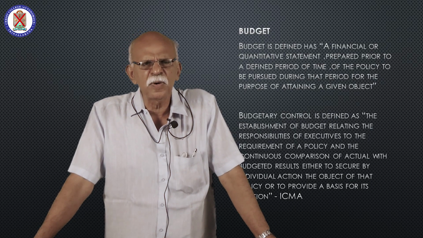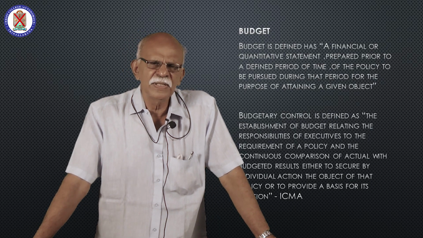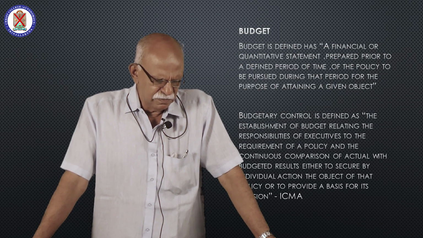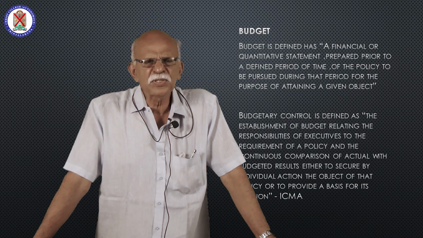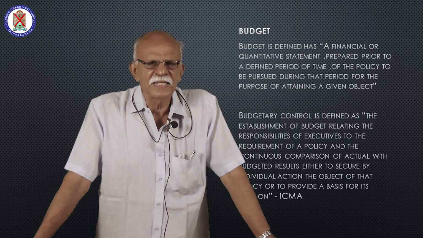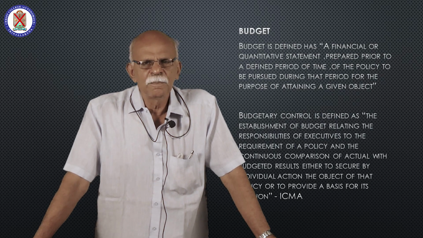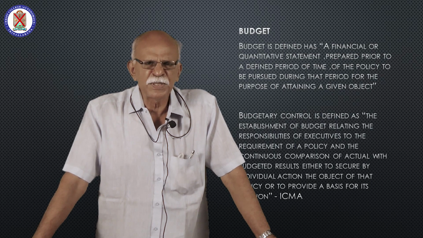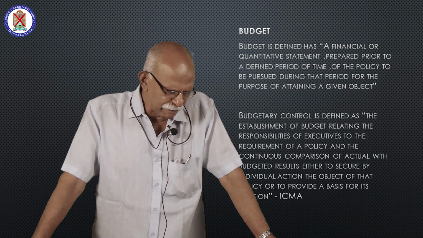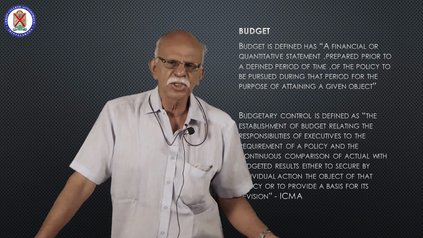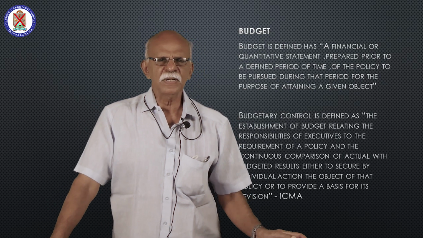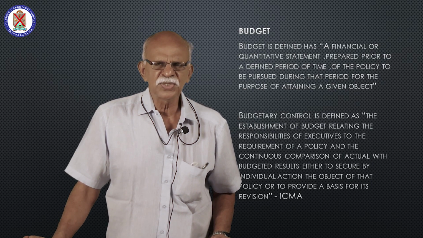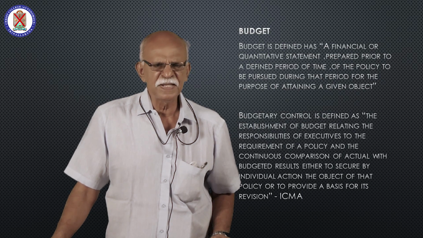What are the policies to be followed during the budget period? The purpose of preparing the budget, that is to attain an objective. Attainment of objective, that is the ultimate purpose of preparing the budget. Then it should be approved by the management before implementing that budget. These are the important features of this budget.